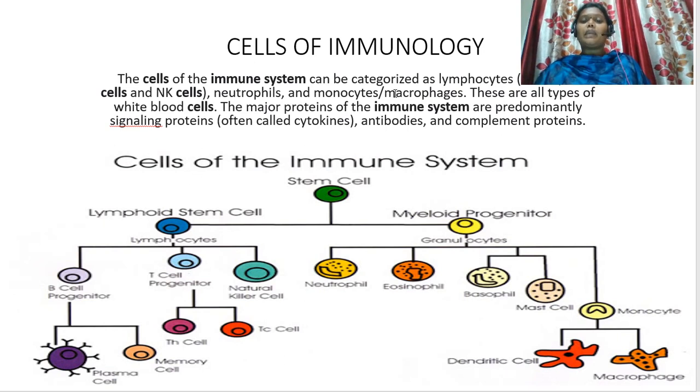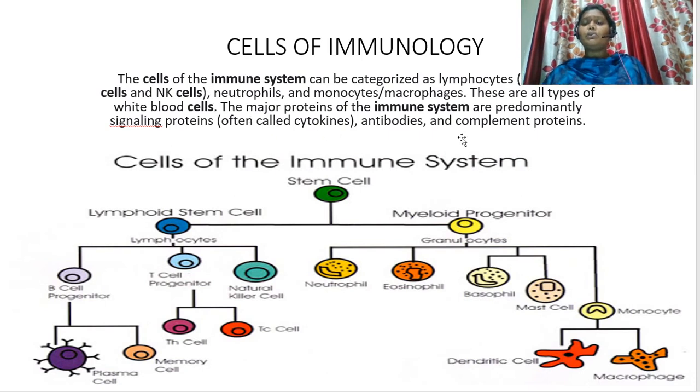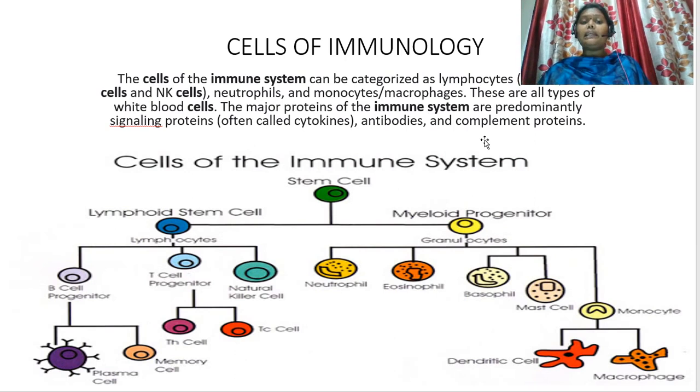Now let's see what are the cells that are involved in immunology. The cells of the immune system can be categorized as lymphocytes, which include T cells, B cells, and natural killer cells. Apart from this, we also have monocytes or macrophages. These are all types of white blood cells that originate from the bone marrow. The major proteins of the immune system are predominantly signaling proteins, which are cytokines, antibodies, and complement proteins.